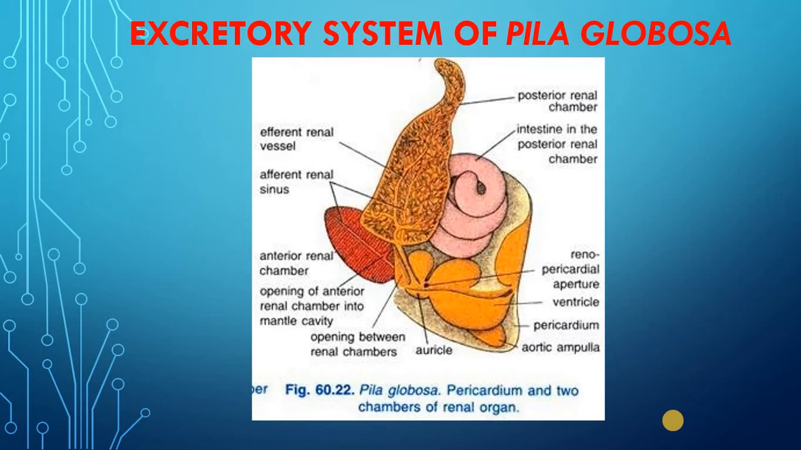The excretory system is formed of a single renal organ, or kidney, or organ of Bojanus, lying nearer to the pericardium, and the kidney consists of an anterior renal chamber and a posterior renal chamber. As shown in the diagram, this is the anterior renal chamber and this is the posterior renal chamber. When the animal is inside water, it excretes ammonia, and when it is on land, it excretes uric acid.